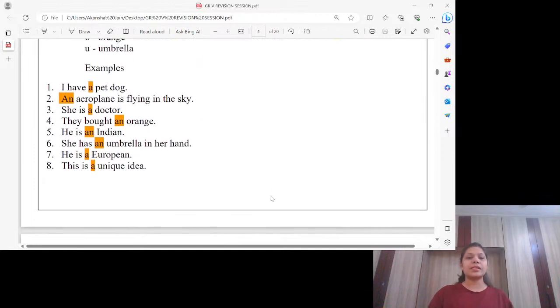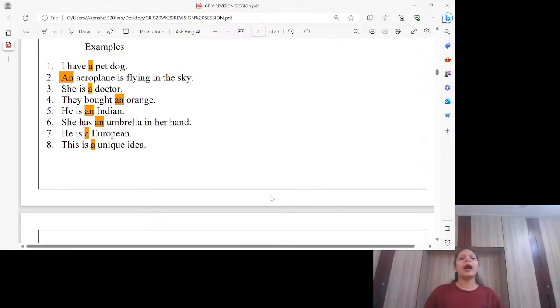Let's go ahead for examples now. I have a pet dog. Puh. Is puh a vowel sound? No, it's a consonant sound. So I have used a. Aeroplane. A sound. An aeroplane. Doctor. Duh. A doctor. Indian. I sound. An Indian. Umbrella, u sound, an umbrella.